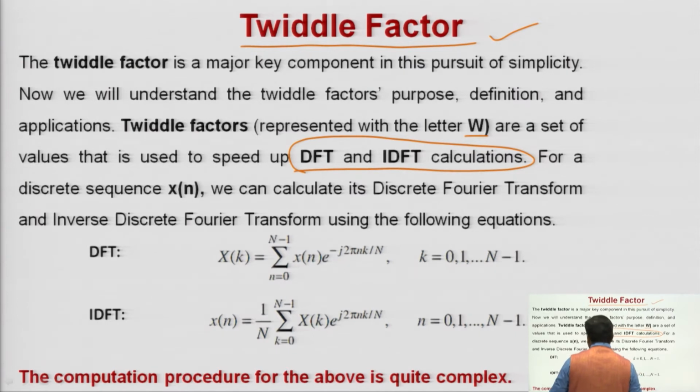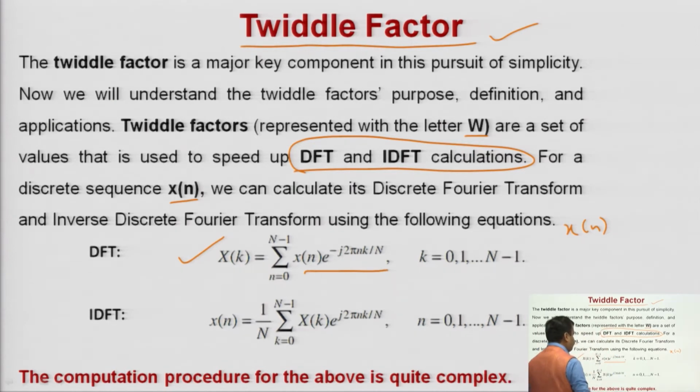For a discrete sequence small x of n, we can calculate its discrete Fourier transform and inverse discrete Fourier transform, DFT and IDFT, using the following formulas. If small x of n sequence is given to you, its DFT will be capital X of k equal to summation n from 0 to N minus 1 of small x of n into e to the power minus j 2 pi k n by N, for k from 0 to N minus 1.